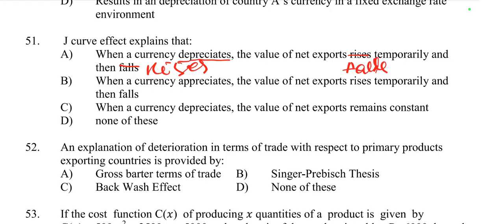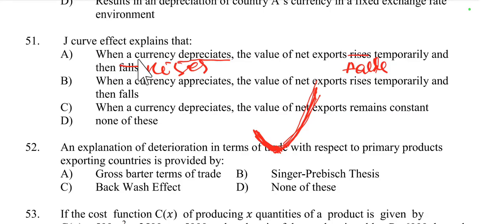Over time, as export volume increases and import volume decreases due to the relative price changes, the trade balance improves, resembling the shape of a J. First it worsens, reaching a minimum, then it increases. So this creates a shape like J, and it is called the J curve.